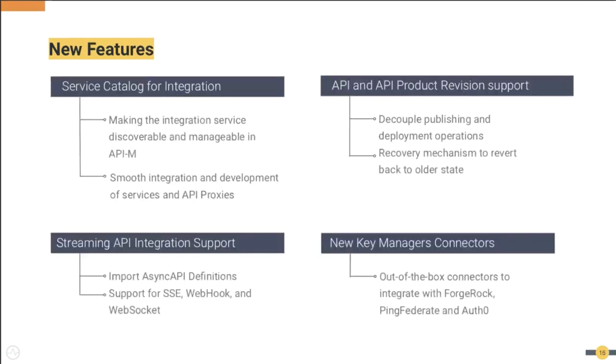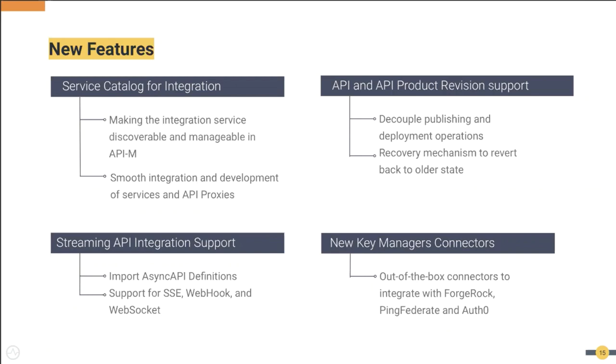And the next feature is API product revision support. So basically how you can separate the API development and deployment part, and then carefully deploy a specific revision instead of updating the entire API. That again I will discuss in detail. Then we have streaming API integration support and async API support. If you're using previous versions of WSO2 API Manager, you know you can connect external key management components into WSO2 API Manager. So this time we are expanding.